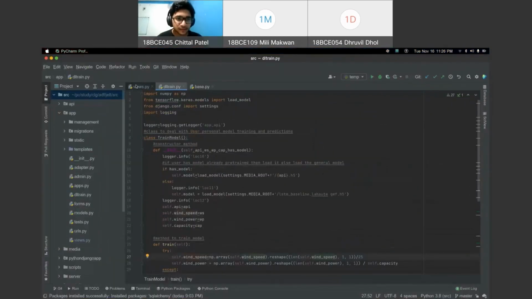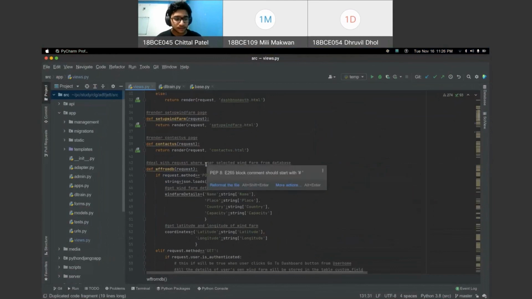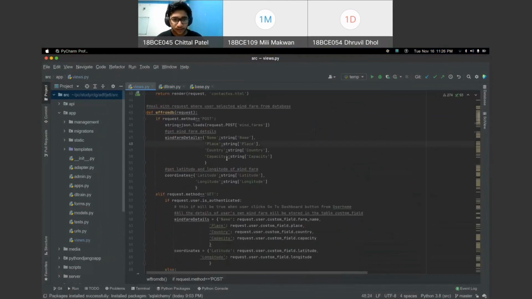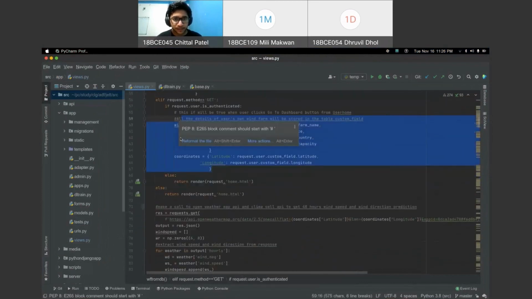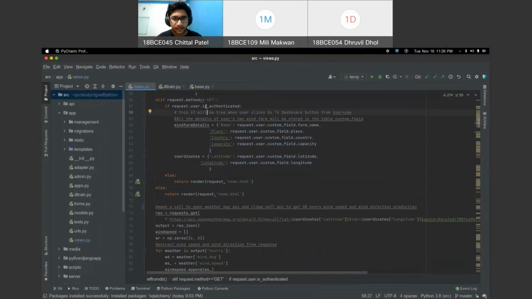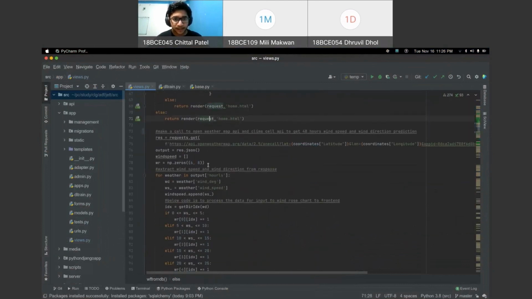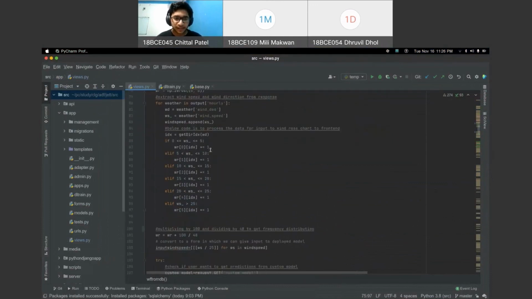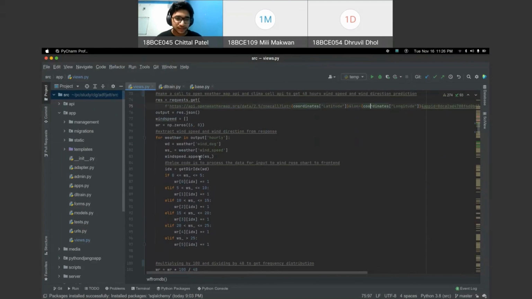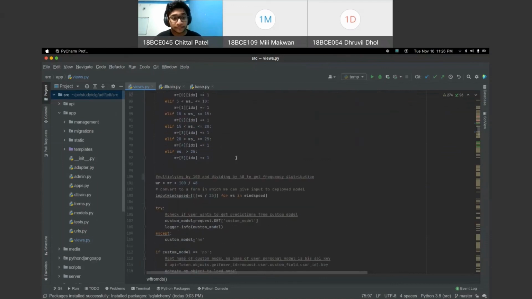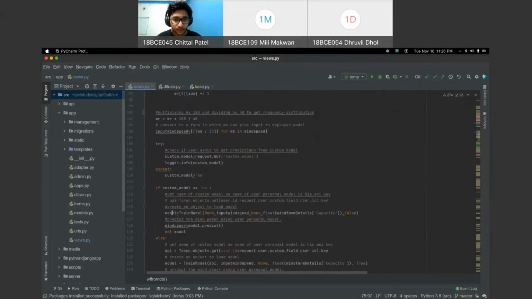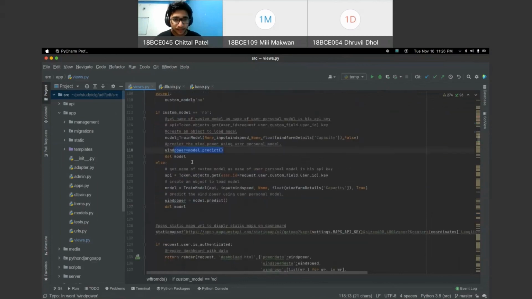So as you can see, this is the views file. First we have WinFarm from database. From the front end, we get the WinFarm details, and if the user is authenticated, then we can get his own farm details as well. Then we are making an API call to OpenWeatherMap to get the weather predictions for the next 48 hours. Then we are doing some pre-processing to convert it into a form which we can feed to the model. Then we are loading the model, and then we are predicting the wind power.